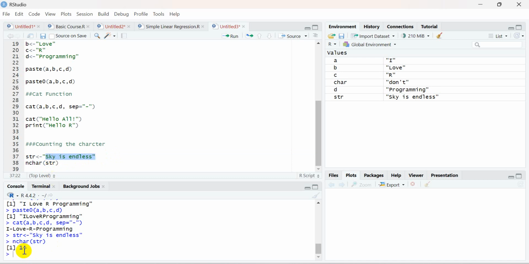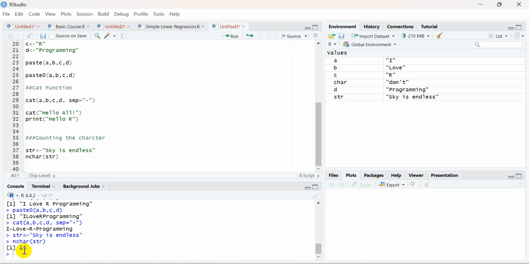So you need to search for a function or develop a method based on which you can count only the alphabets, digits, or any special symbols except the space character. Okay, so this is the way you can calculate the number of characters available in this particular string.